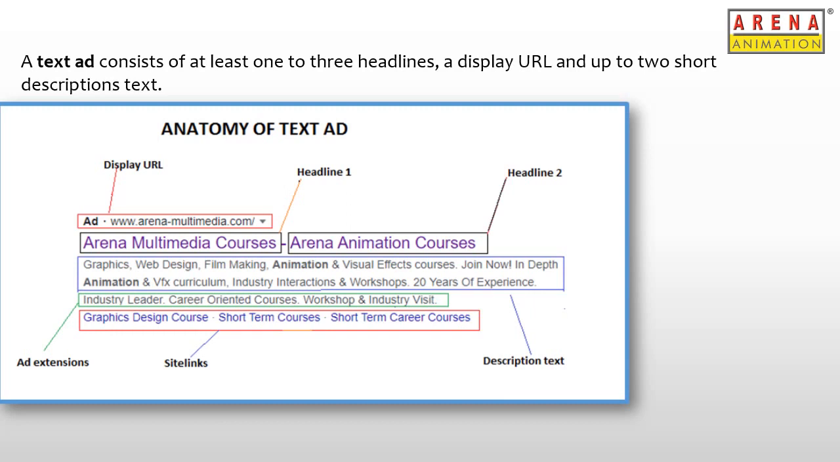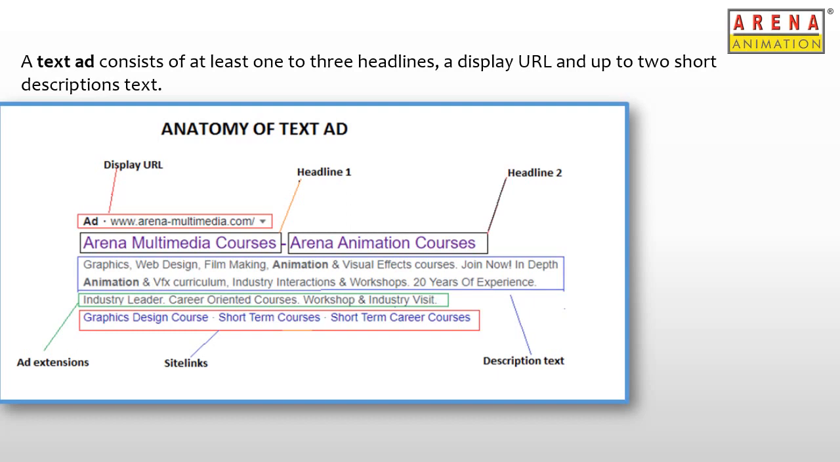Now below the display URL, we have the headlines, which stand out in the ad and grab the attention of the user when they see the ad. Hence, they must be very compelling and relevant to what the user is searching for. We can have up to 3 headlines per text ad.